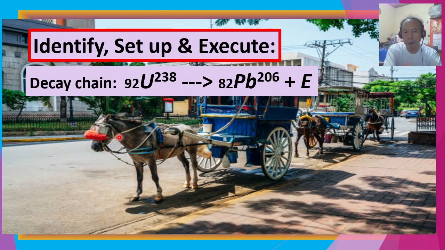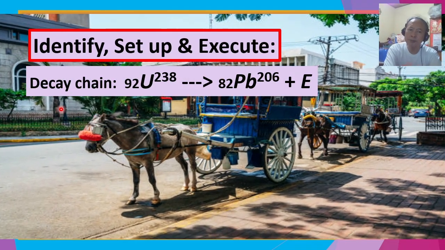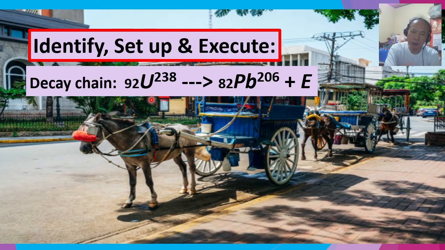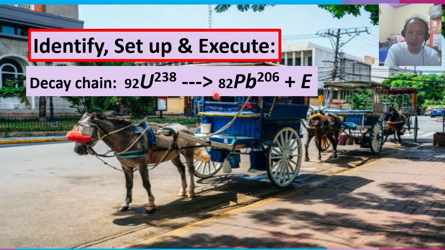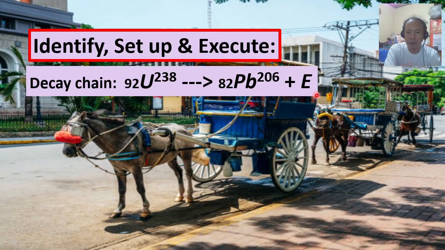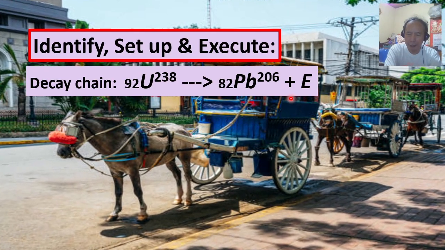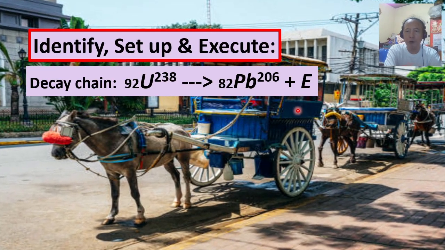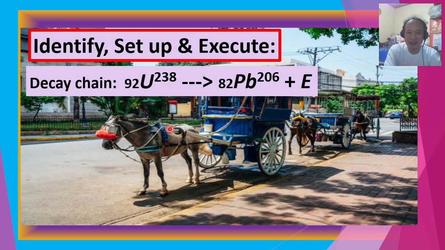So according to the problem, in the decay chain of uranium-238 transmuting into lead-206, an amount of energy, 52.0 million electron volts, is released.